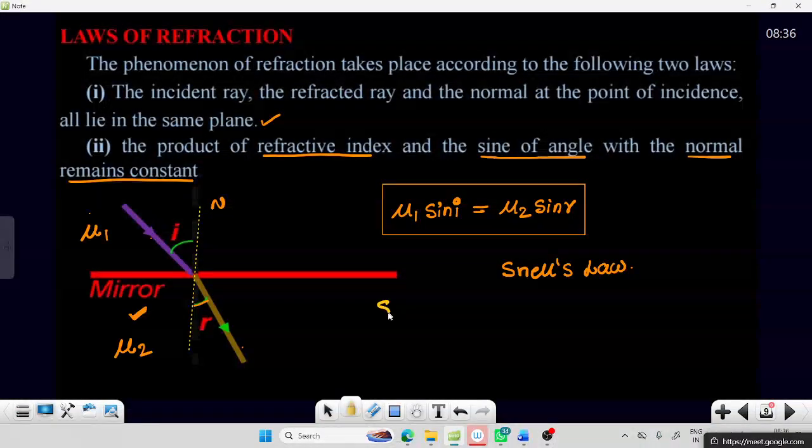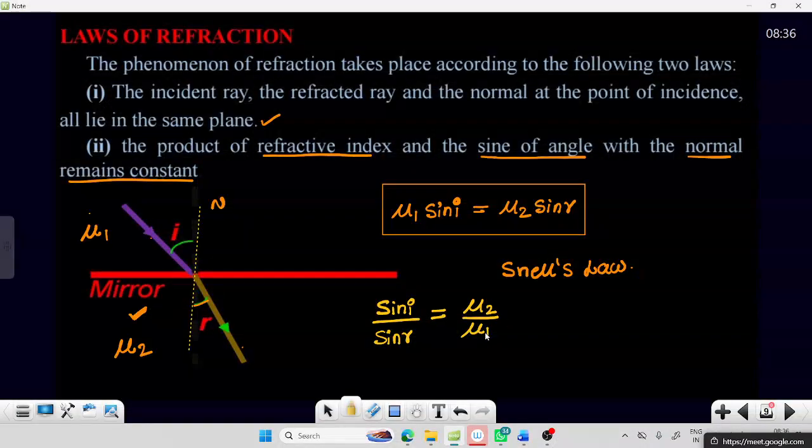Remember, from this we can write sine I by sine R, which is equal to mu2 by mu1. This can also be written in terms of velocity.